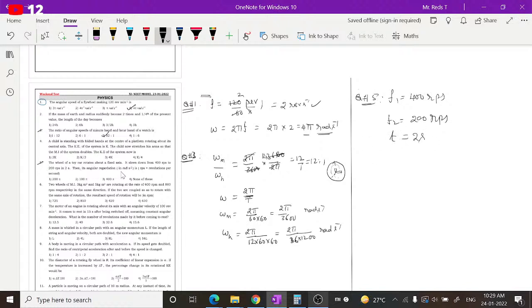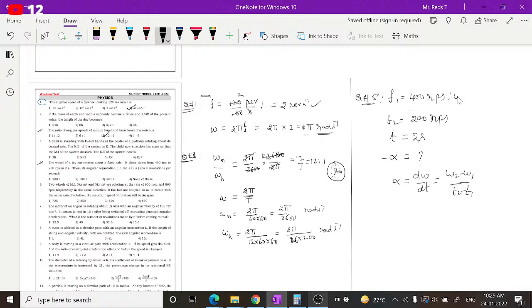Then angular acceleration is alpha, and retardation is negative acceleration. What is the angular retardation is the question. Acceleration is the rate of change of velocity. In circular motion, alpha can be expressed as the rate of change of angular velocity, d omega by dt, or delta omega by delta t, or omega 2 minus omega 1 by t2 minus t1.